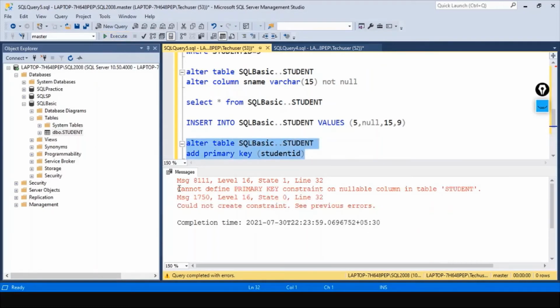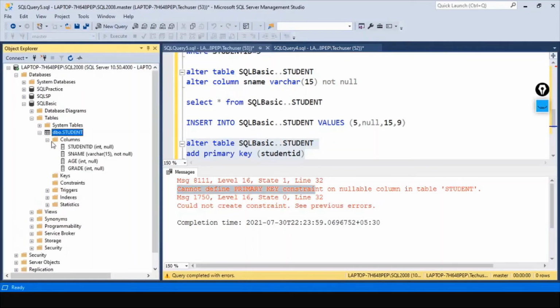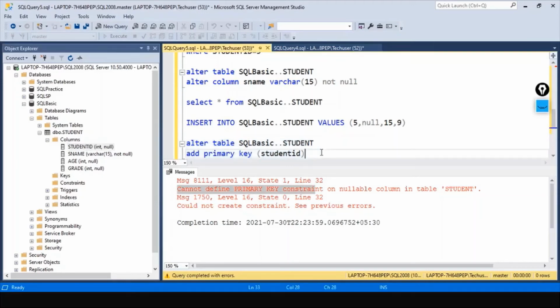It is throwing an error: cannot define primary key constraints on nullable column in a table. See, student ID can take a null value. So the first condition for creating a primary key is that it should be not null. First we have to change it to not null.